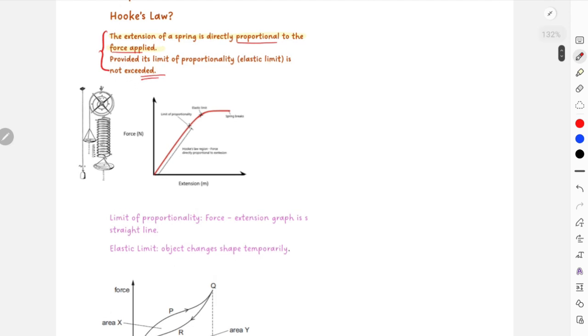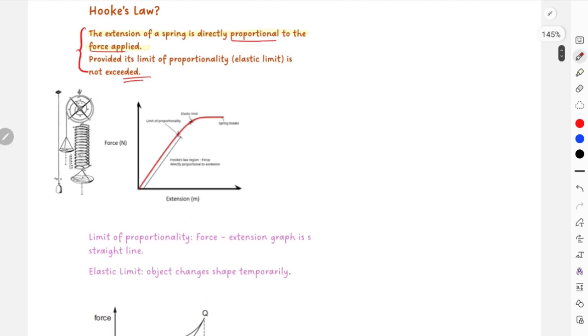Now again, this is a graph. From this graph, this is going to be the limit of proportionality. How can you understand this? Up to this point is the limit of proportionality, because the limit of proportionality is up to the point for which the force and extension graph is a straight line. So what you're supposed to do is take a scale and start drawing a straight line. You can clearly see that the line is straight only up to that highlighted section.